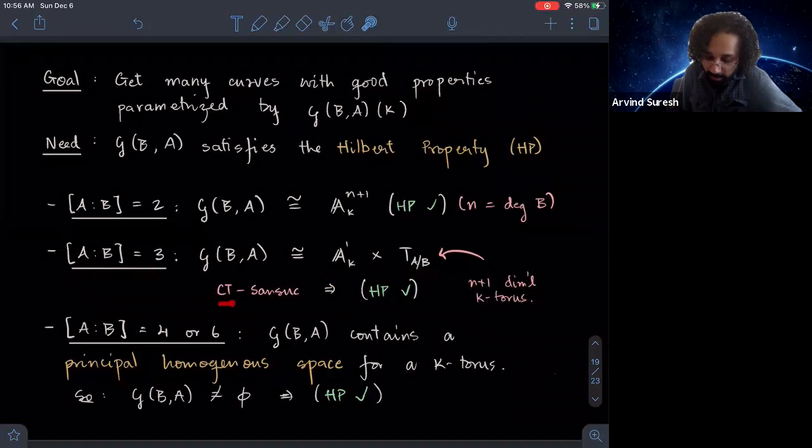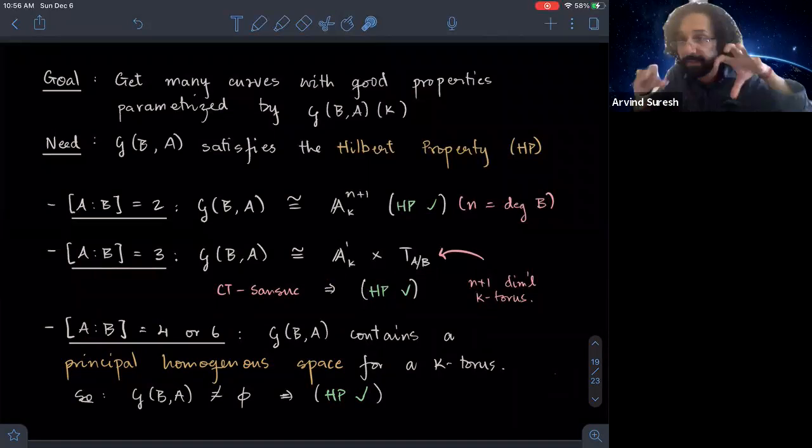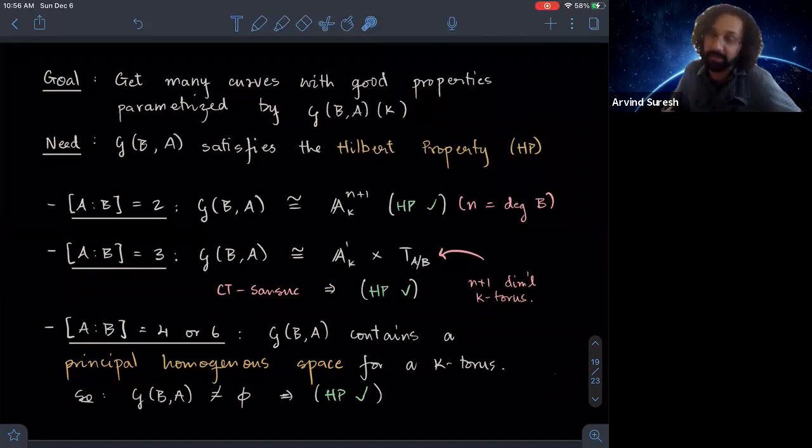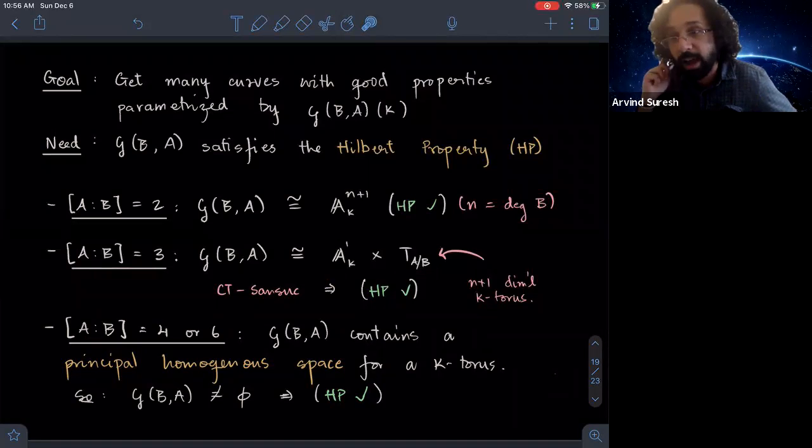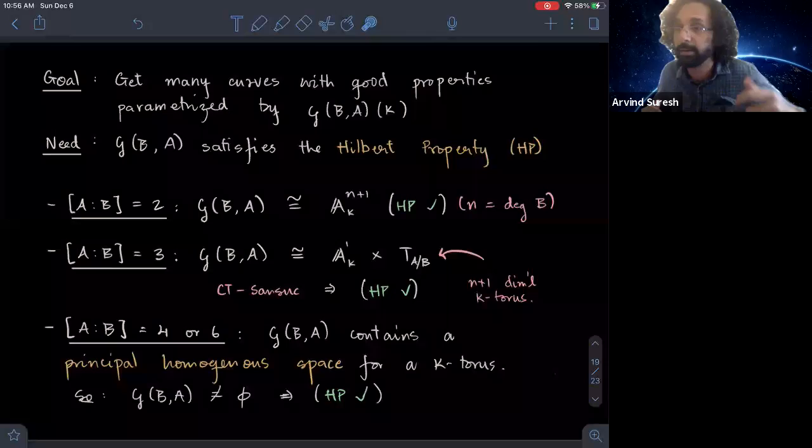And in this case, it follows from a result of Colliot-Thélène and Sansuc that it does satisfy the Hilbert property, so we're good. The cases of degree 4 or 6, you can find proper positive codimension subvarieties that are principal homogeneous spaces for algebraic tori. And so there is actually a cohomological obstruction to having a rational point. But if that obstruction is resolved, then you're good. It does satisfy the Hilbert property, and so we can apply this.